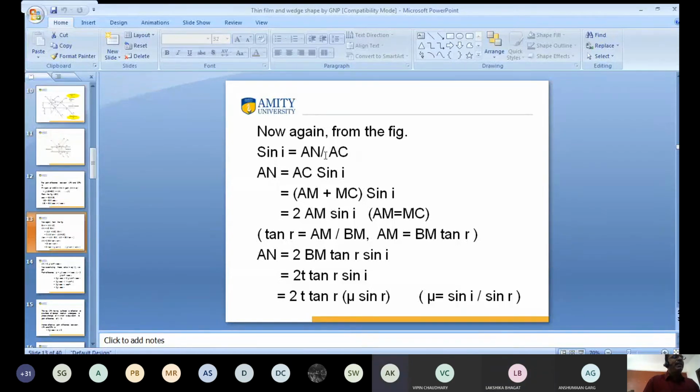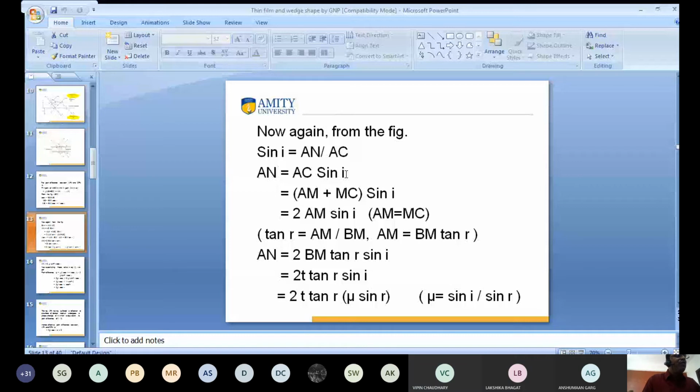So we calculate the value of AN. What is the value of AN? The value of AN is equal to AC sin i. Yes or no? Yes, sir. Good.